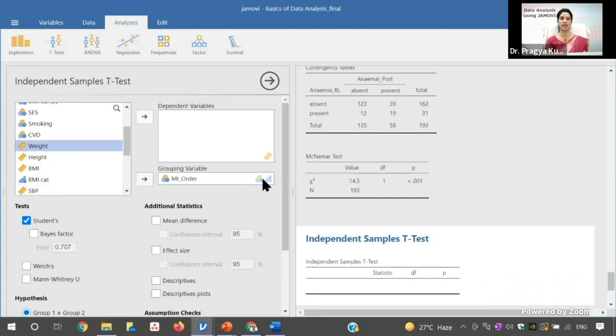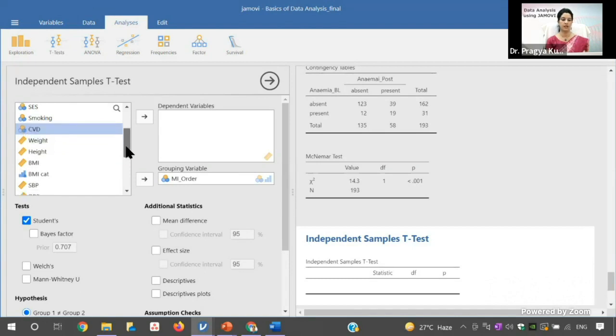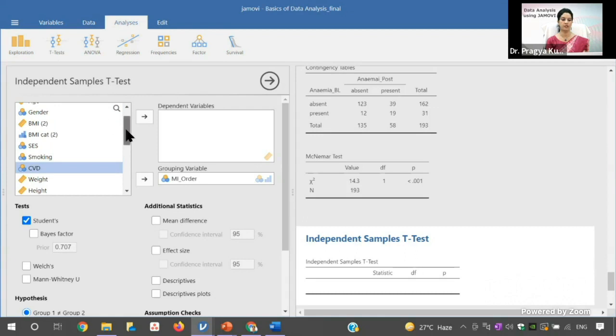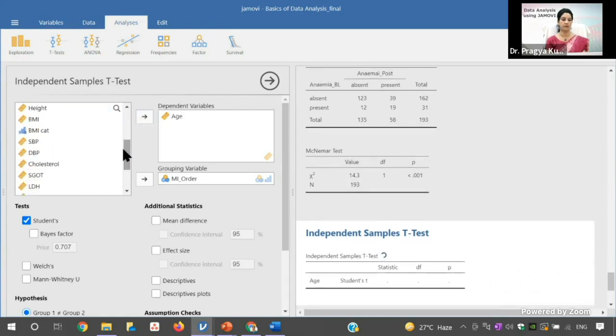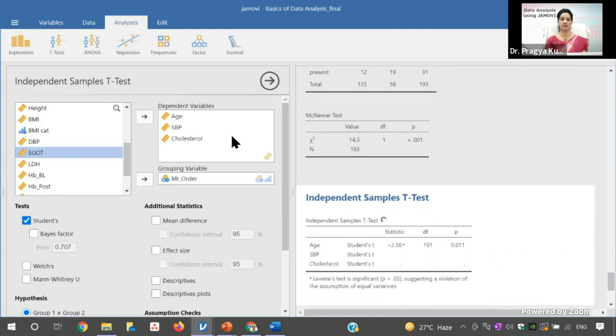You can see the sign here. This flower sign and this bar sign show that this is a nominal variable and this is an ordinal variable. Your grouping variable should be nominal or ordinal, and your dependent variable should be continuous, as seen by this scale variable. So if I want to check the LDH and age, I will move this age here, which is my continuous variable. And then again, this diastolic blood pressure, this cholesterol. Maybe we'll just see these three variables.